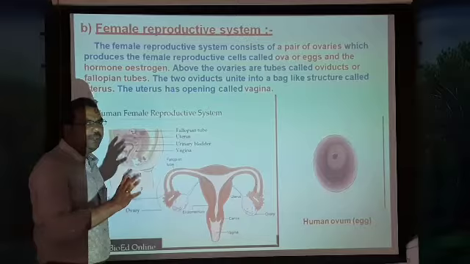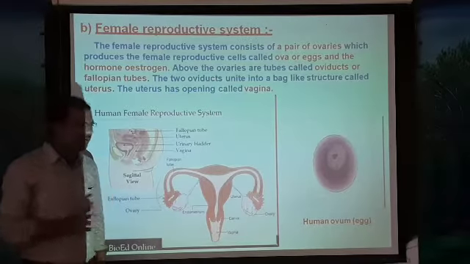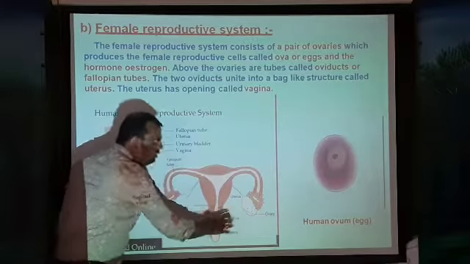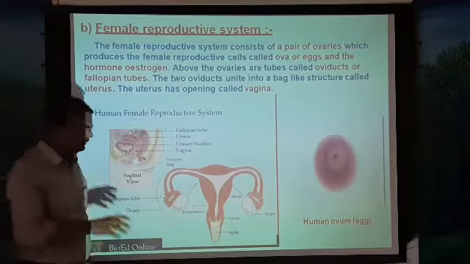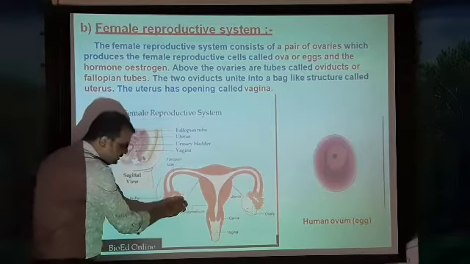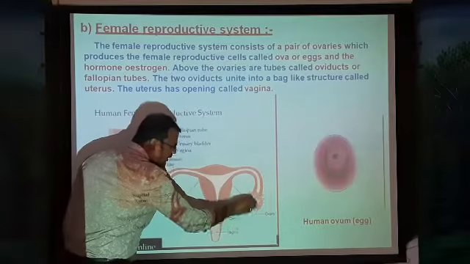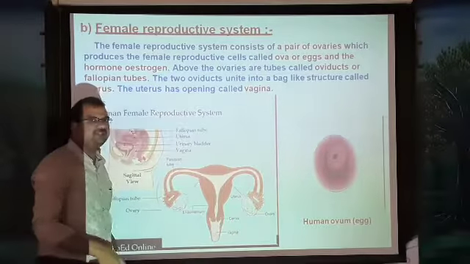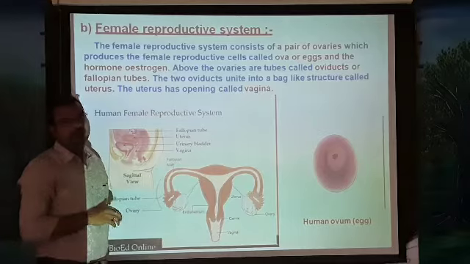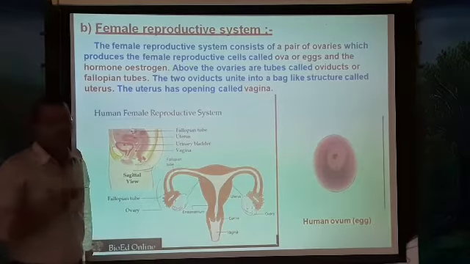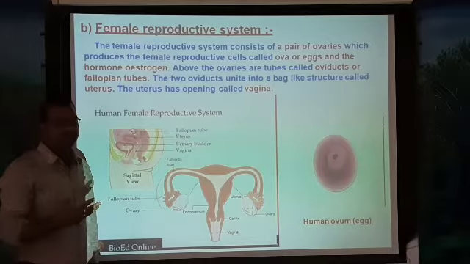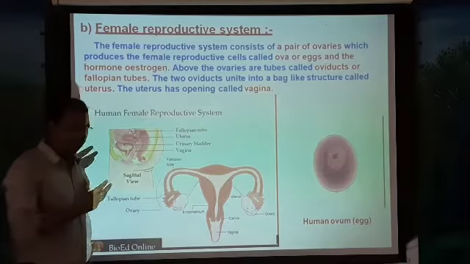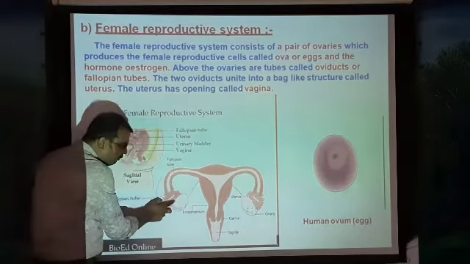When a baby girl is born, these ovaries contain thousands of ovules or egg cells. Imagine, thousands of eggs are already present in the ovaries. When the girl reaches puberty and becomes mature, these eggs start maturing every month.